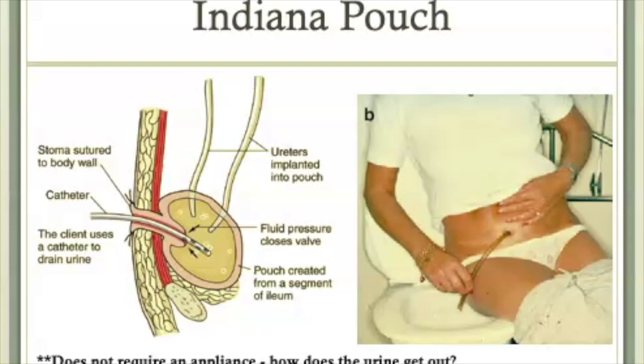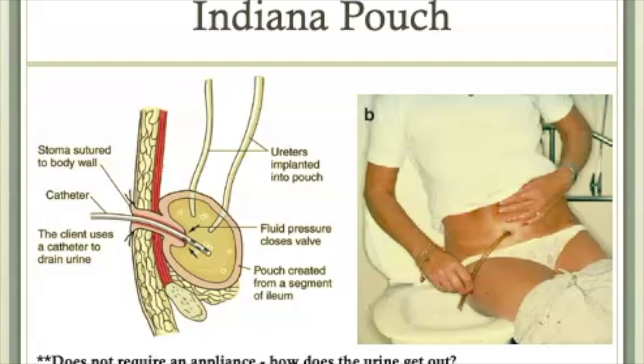In the right image, you see a client with a urostomy performing self-catheterization. She has inserted a catheter into the stoma and she's drained the urine into the toilet, which she's sitting on the edge of. This client doesn't have to wear an ostomy pouch or bag or appliance, all the same thing. But she will self-catheterize every 4 to 6 hours or so.